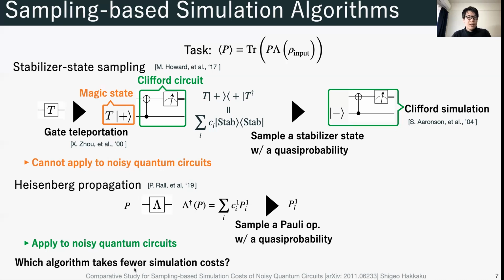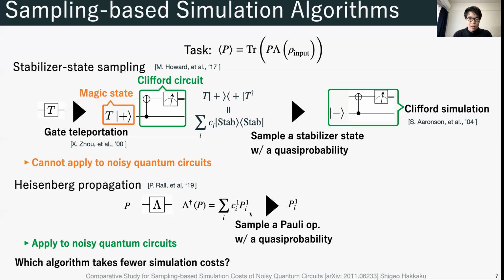As to the Heisenberg propagation, the observable evolves in the Heisenberg picture, but we sample a Pauli operator from the evolved observable. For example, we consider one quantum channel. First, we evolve a Pauli operator in the Heisenberg picture, and then decompose the evolved operator over Pauli operators.